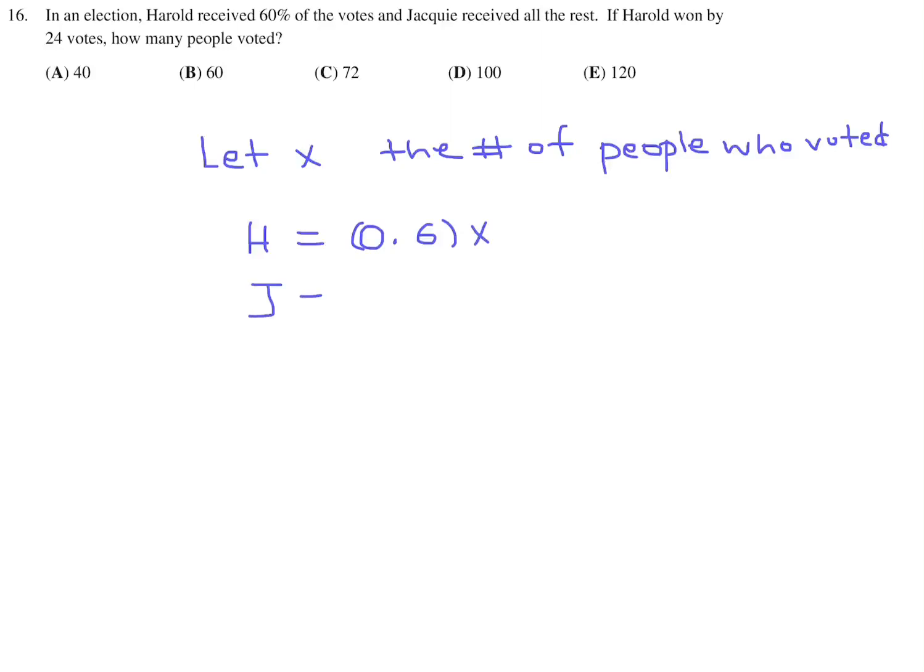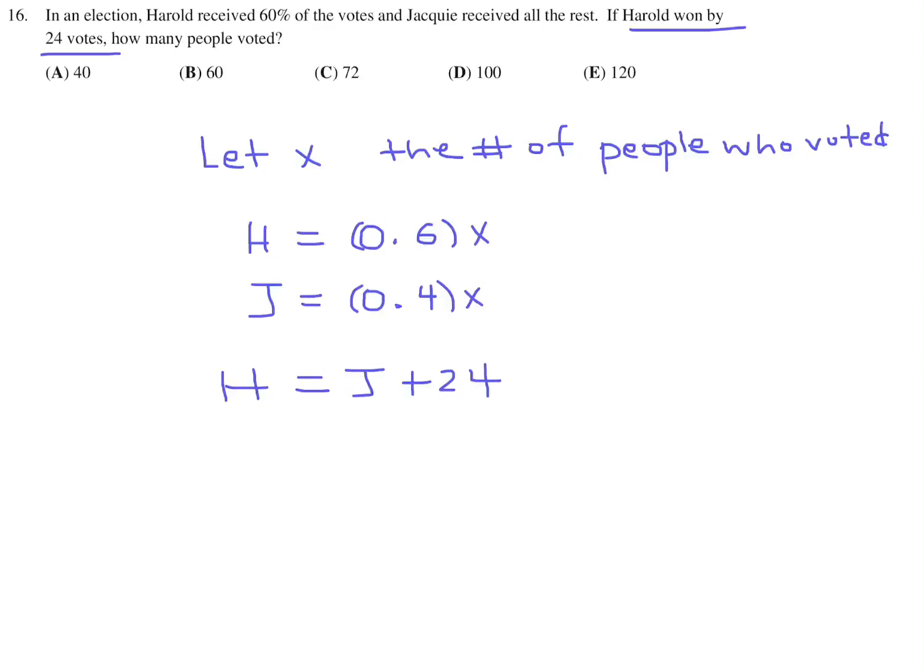And then Jackie, J, represents the rest, which is 40% of the votes. All right? And then we also have been told that Harold won by 24 votes. So Harold had 24 votes more than Jackie, like that.